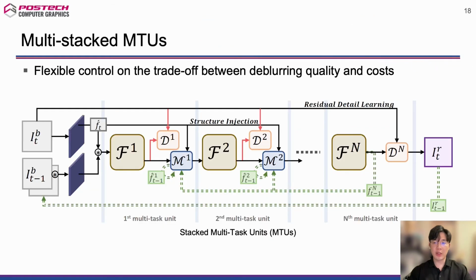As our multitask unit is lightweight, we can stack several units to achieve high deblurring quality without too much computational overhead. By controlling the number of stacks, we can flexibly control the balance between the model size and deblurring quality. From the next slides, I will share the experimental results of the proposed network.